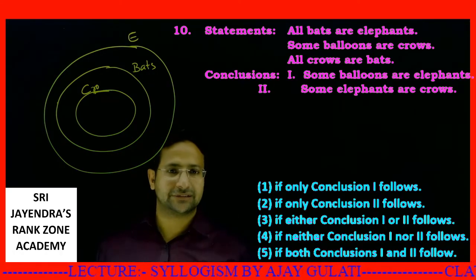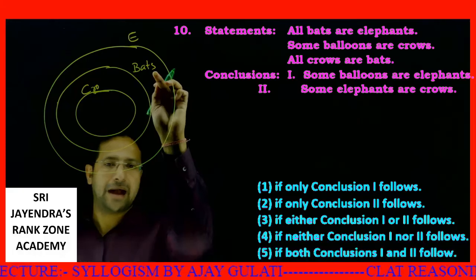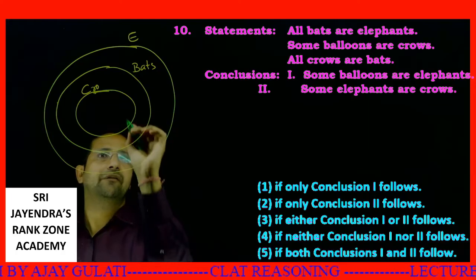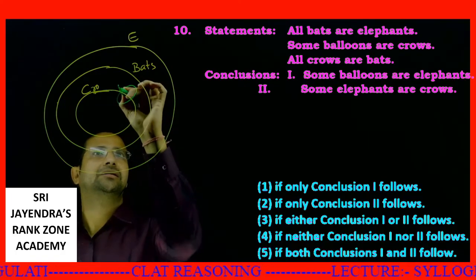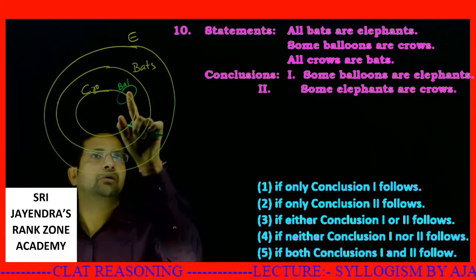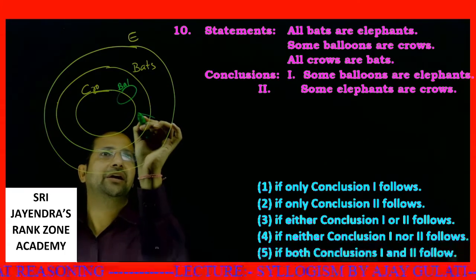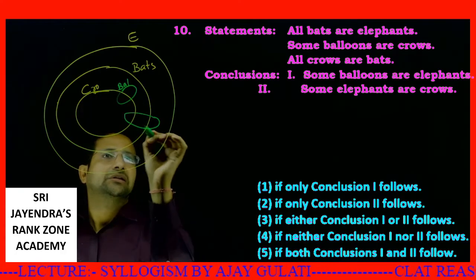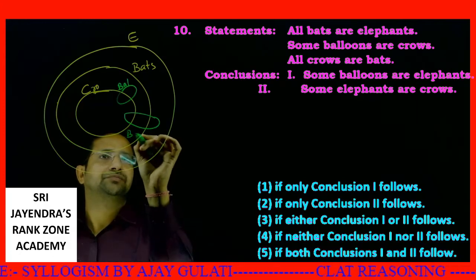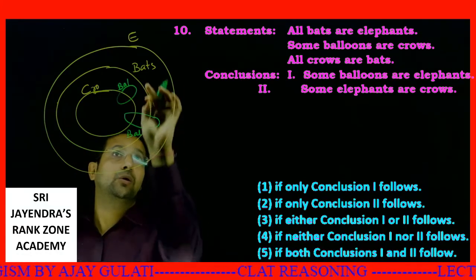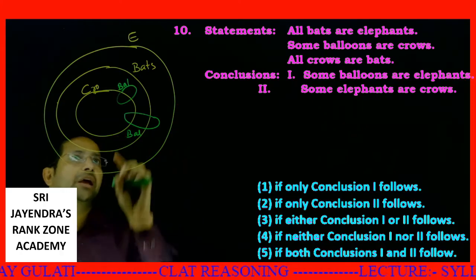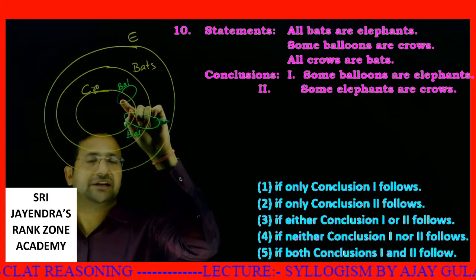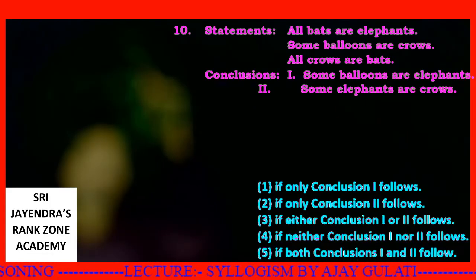Okay. Now the second is some balloons are crows. See, this is bats. Now let's talk about balloons. Some balloons are crows. How can I draw this diagram? One way of drawing this diagram is like this. These are balloons. Some balloons are crows. In other ways, I could increase the intersection. Some balloons are crows, but they are also intersecting with bats. Here balloons and crows were intersecting only. Here crows was intersecting with balloons and also a little bit with the bats.